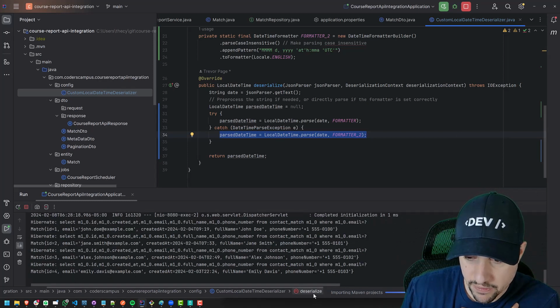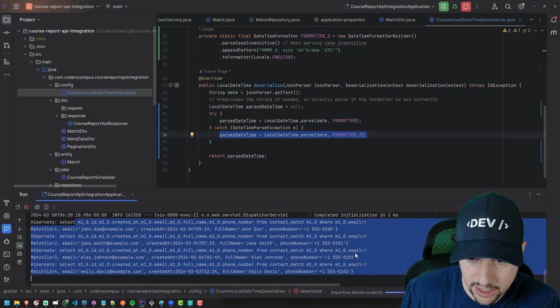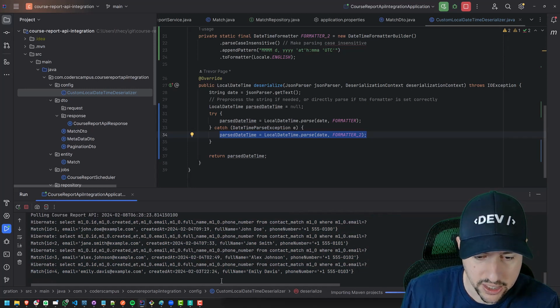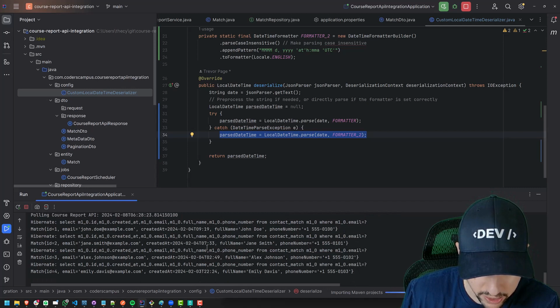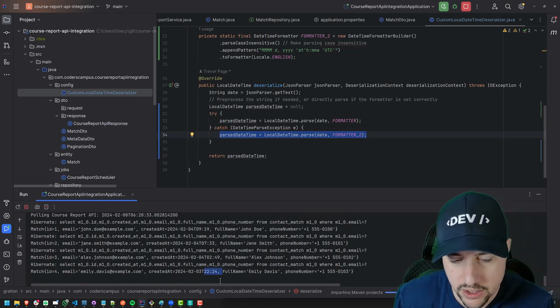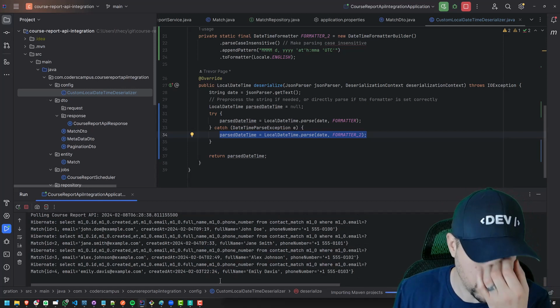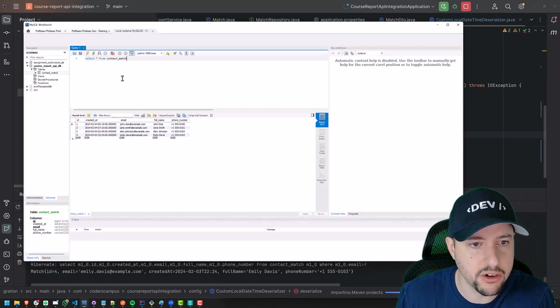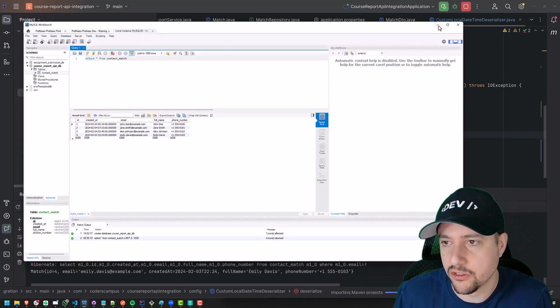So let's reboot the server and see now it's coming in properly. So it is properly parsing the date, which is right where? Where's the date that it... Oh, is it? Hold on. 1, 2, 3, 4 records. Oh yeah, this one, 22 o'clock is 10 p.m. So there's 4 records. Now let me just double check in the database that there are 4 records. Yes, so it is parsing all 4.